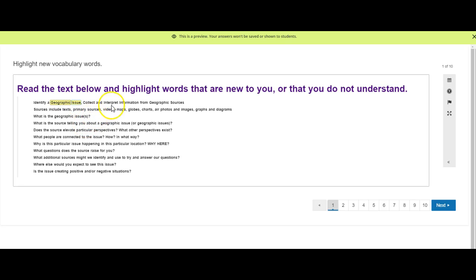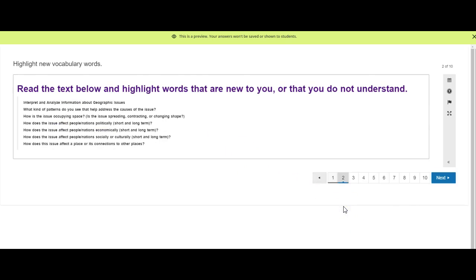Or you might not know what interpret means. Or maybe you don't know what a source is, or perspectives. Make sure that you read through these, and anything that you're not sure you're familiar with, go ahead and click on it, and I will review it. There's no right or wrong answer for this. This is all based on you, so you will get points on being truthful and doing the work.